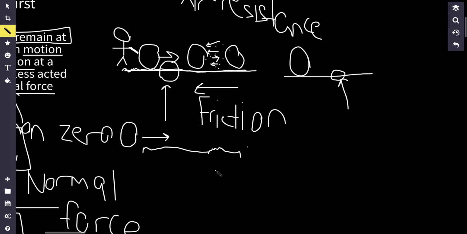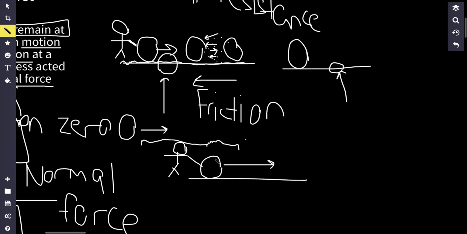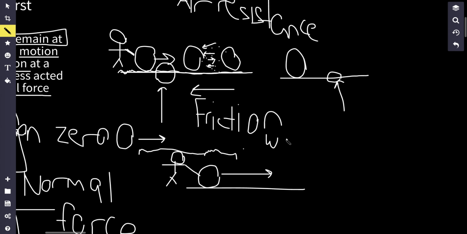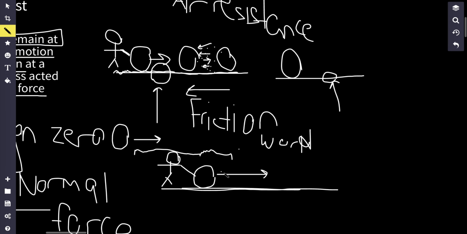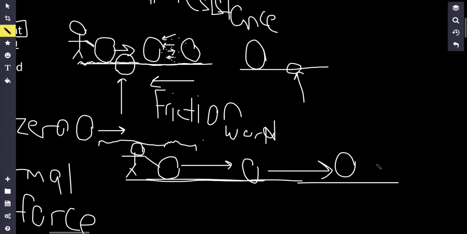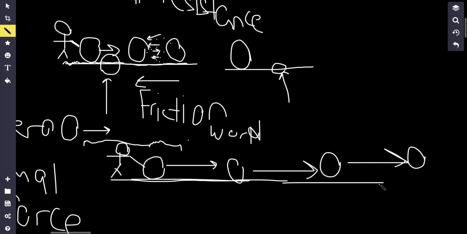Now, let's say we were to roll a ball, right? Let's say I was here and I rolled the ball, and I'm assuming that there's going to be no air resistance. So let's say this is a world where there is no friction, so this surface is completely smooth and there is no air anywhere. Well, the ball is going to accelerate, and actually what's going to happen is this ball is going to keep on moving forever at a constant velocity.